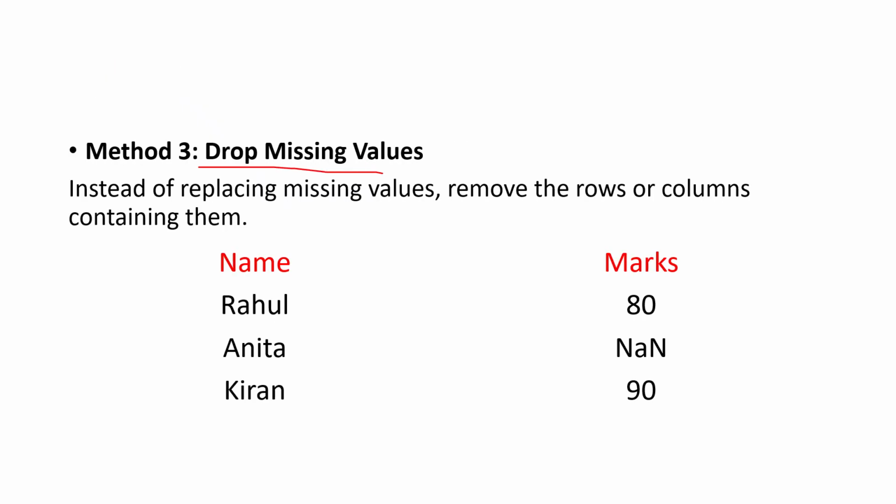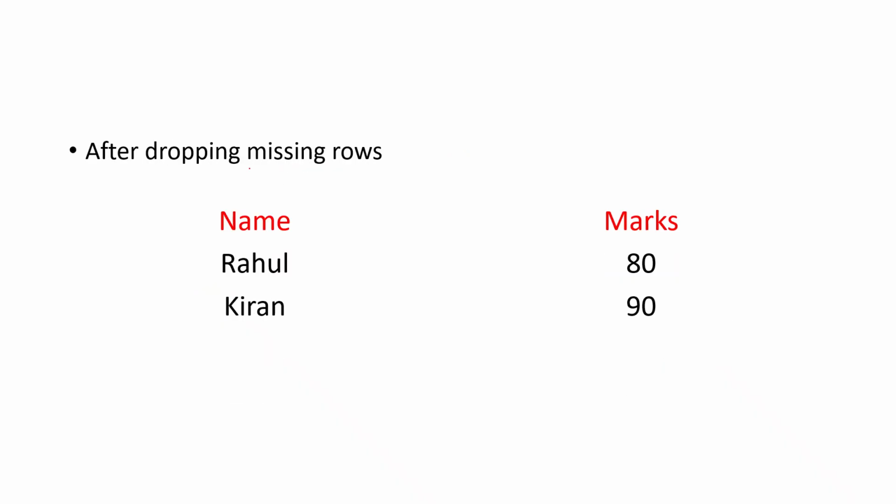The next method is dropping missing values. Instead of replacing the missing values, we remove that row or column entirely by using dropna. This is the data set. It has Rahul with 80 marks, Anita with a missing value, and Kiran with 90 marks. Now we are going to drop this entire row. If you drop the entire row, only 2 records remain.